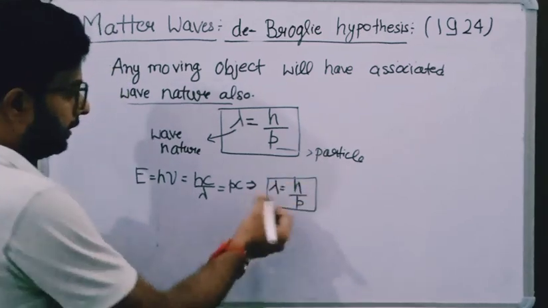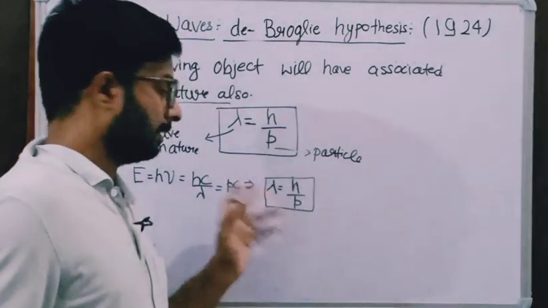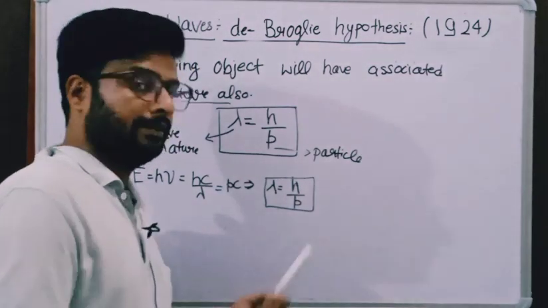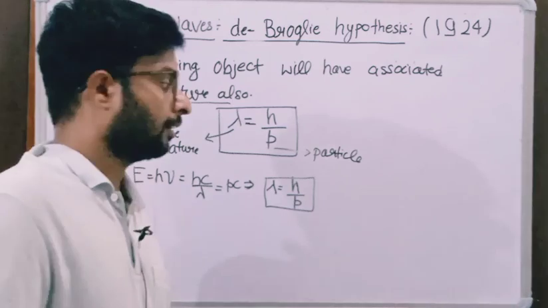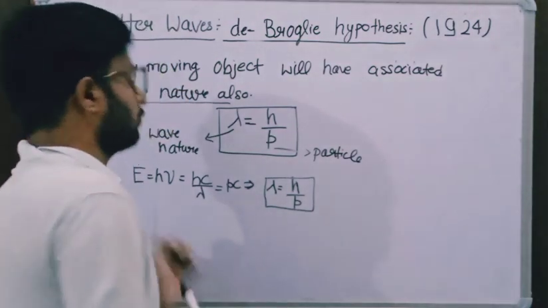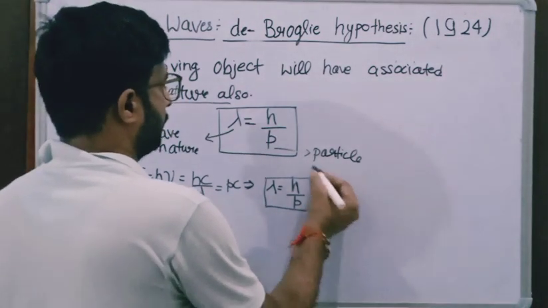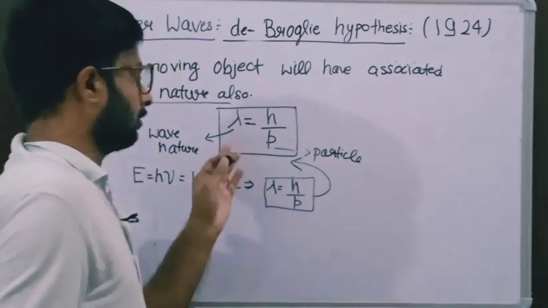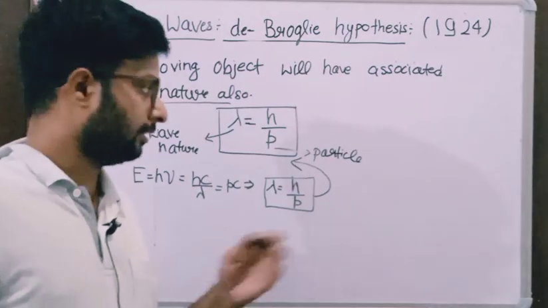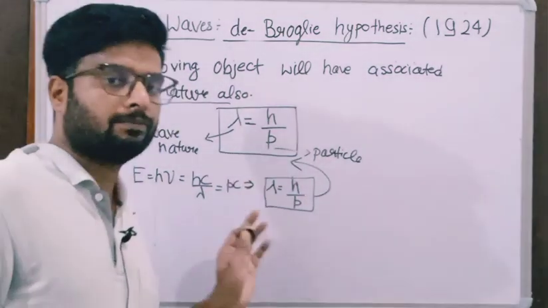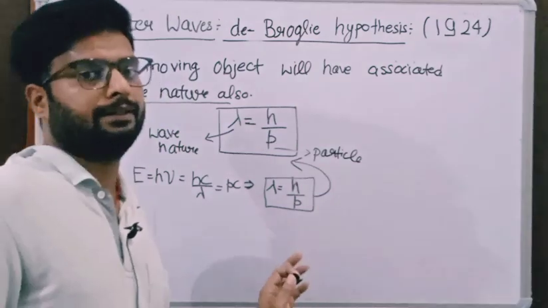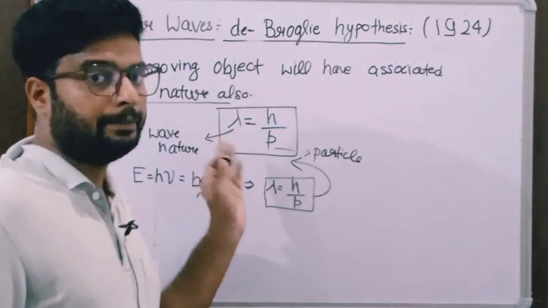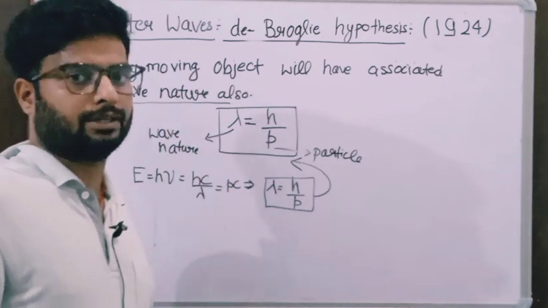In this relation of the photon, lambda represents the wavelength of the photon and p represents the momentum of the photon. So this relation also holds for de Broglie waves. In this way it was confirmed that the wave particle duality of light is applicable to any material object which is in motion.